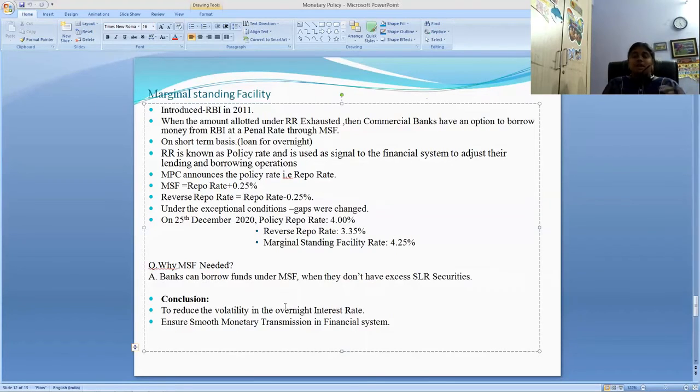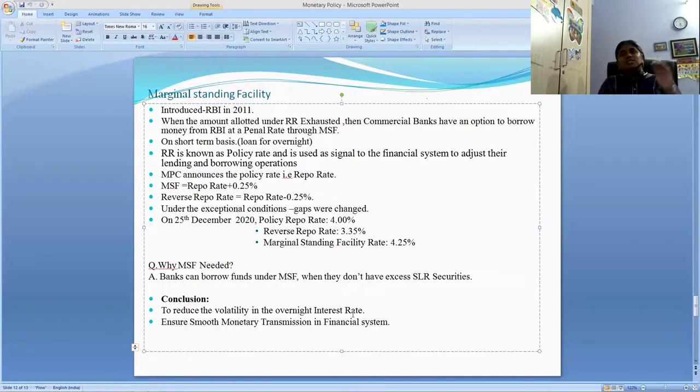I can conclude here, friends, that marginal standing facility is helpful to reduce the volatility in the overnight interest rate. Why, friends? Suppose marginal standing facility wouldn't be there and the repo limit is also exhausted, then banks have an option to borrow money from the call money market, right?